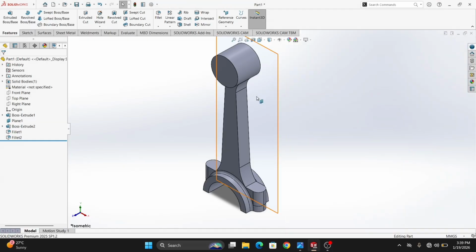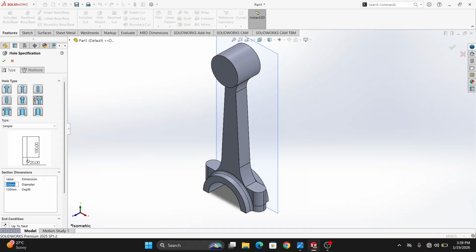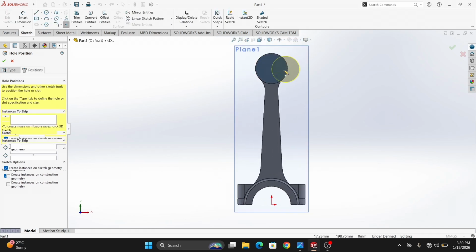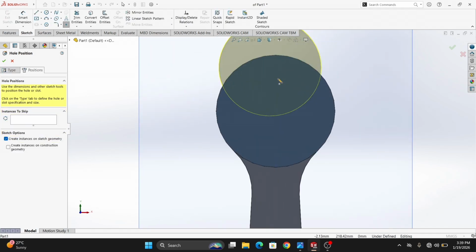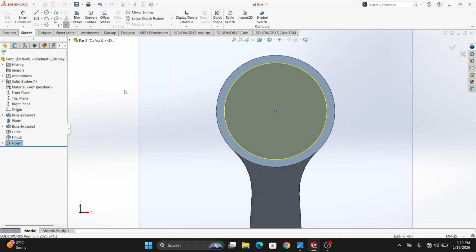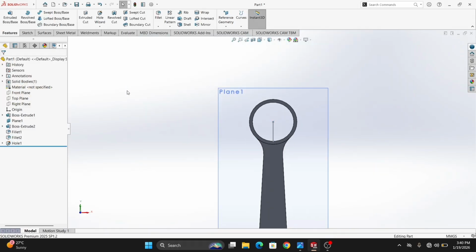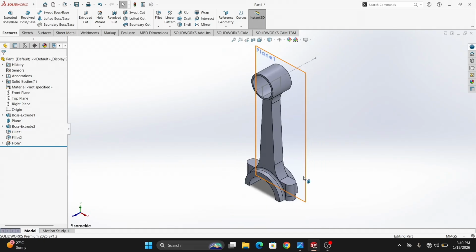Okay. Here Hole Wizard, select. Make it 38.8. Okay. Position. Select this face. Select this edge and this center. Make it. Okay. It will be created. Select base. Select this. Okay.